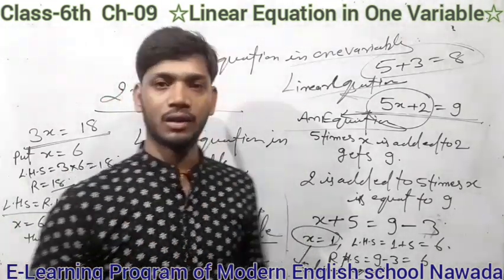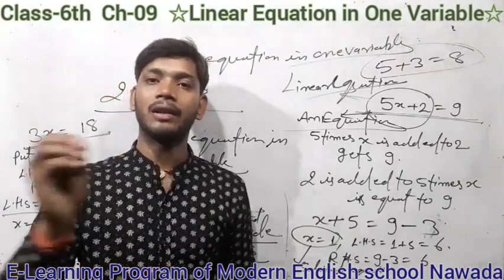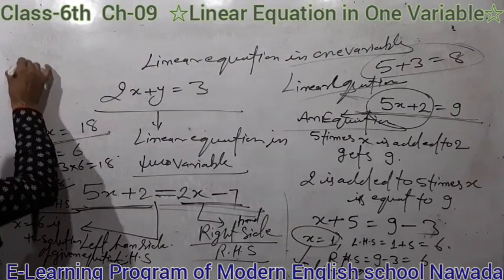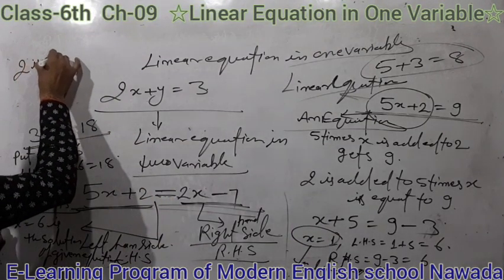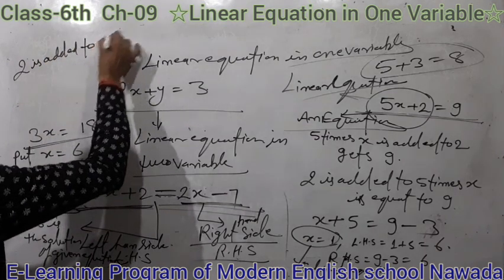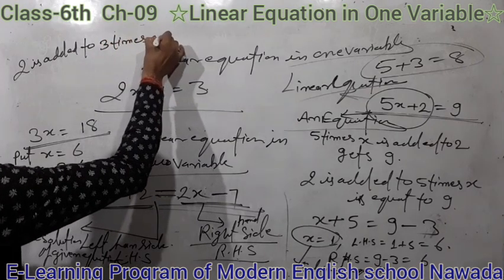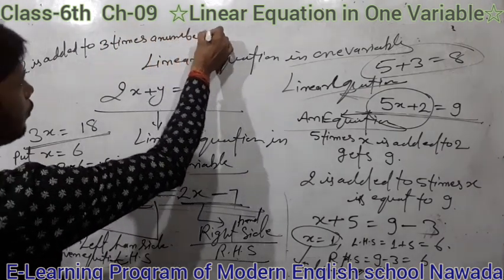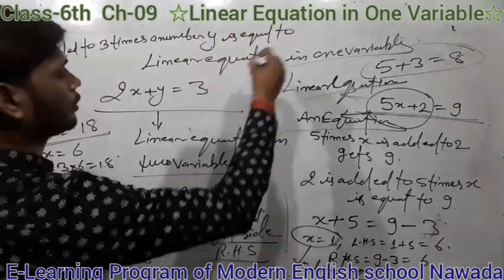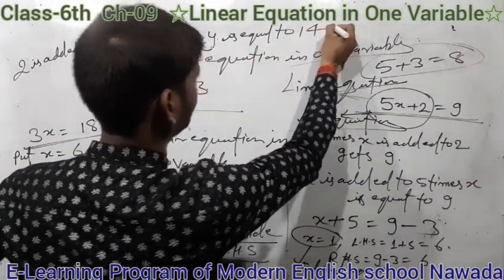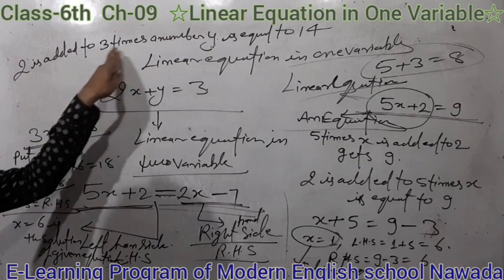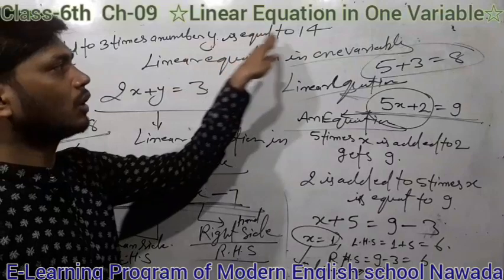Suppose I write a statement and you have to write it in equation form. Here, 2 is added to 3 times a number y is equal to 14. Friends, here 2 is added to 3 times a number y is equal to 14.